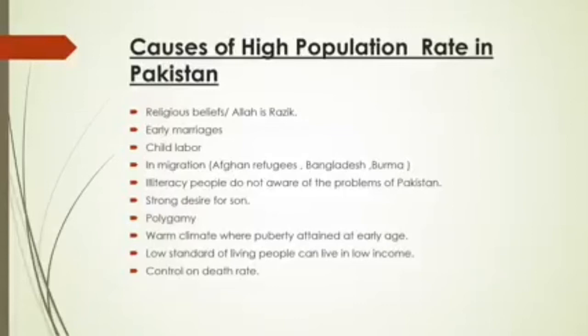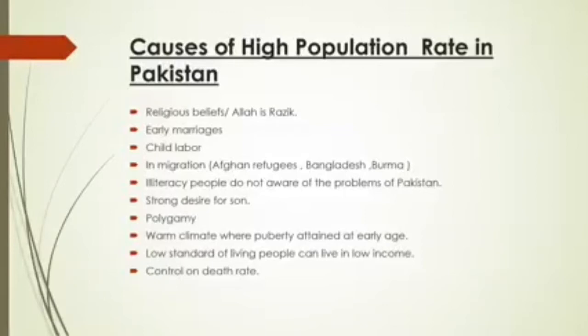Secondly, early marriages. Early marriages increase the span of reproductivity. Early marriages are mostly common in Pakistan. Thirdly, child labor. Okay, child labor means that in Pakistan more children are needed to do work, especially in rural areas. People prefer having more children so that they can generate income for the family, as child labor is practiced in Pakistan in rural and urban areas. That is why people prefer to have more children so that they can work with the parents and generate income for the family.